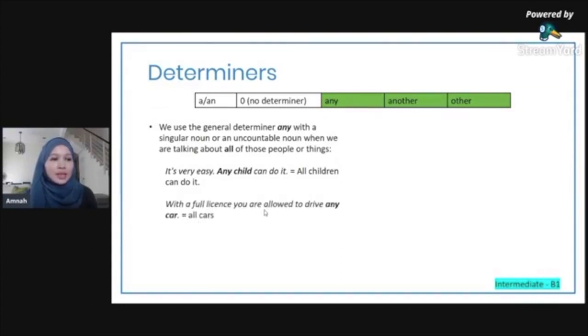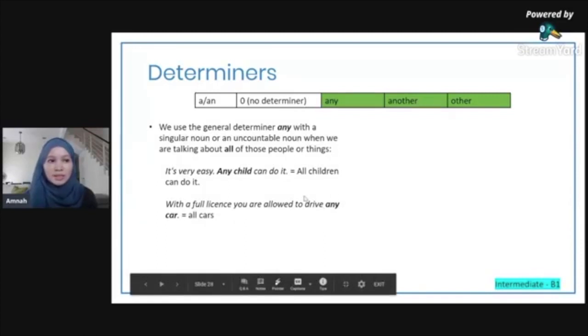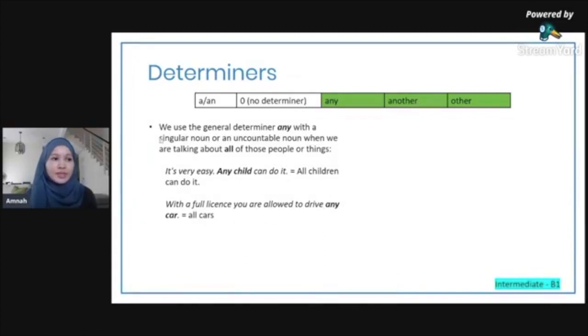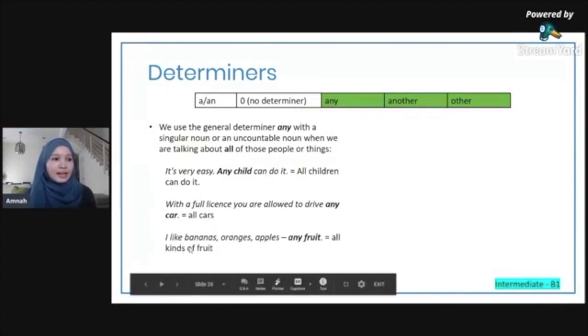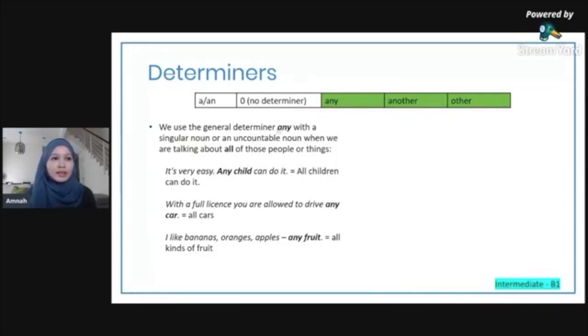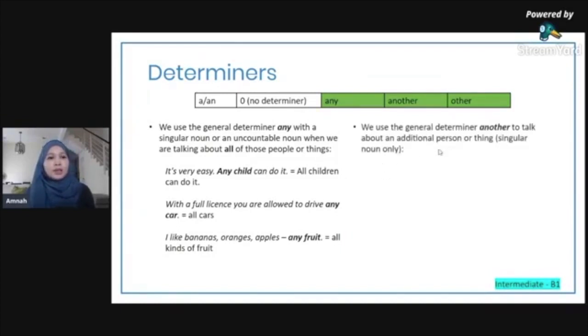With a full license, you're allowed to drive any car. What you mean is you can drive all cars. So any means all in this sentence. And remember, it's only for singular countable nouns or uncountable nouns. You can't use it for plural countable nouns. I like bananas, oranges, apples, any fruit. What you mean is you like all kinds of fruit. Okay, so that's pretty straightforward. Any is used with a singular noun or uncountable noun when you talk about all of those things. Okay, let's talk about another.